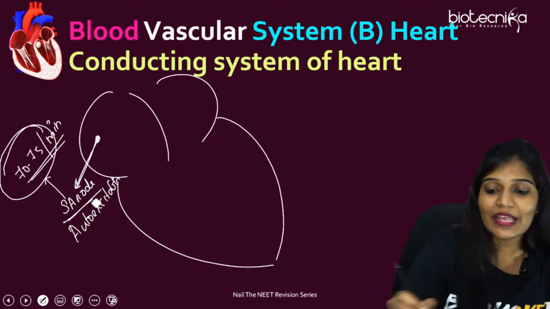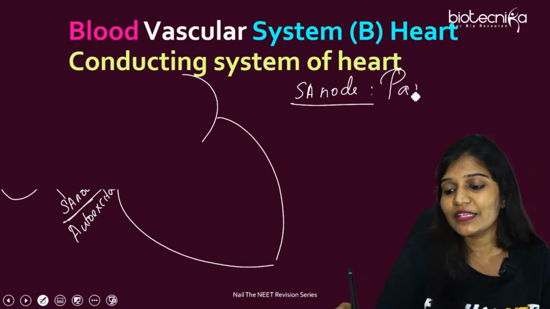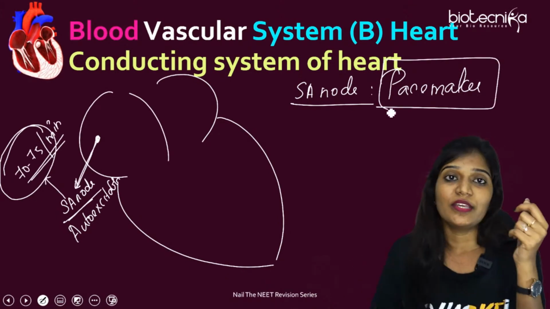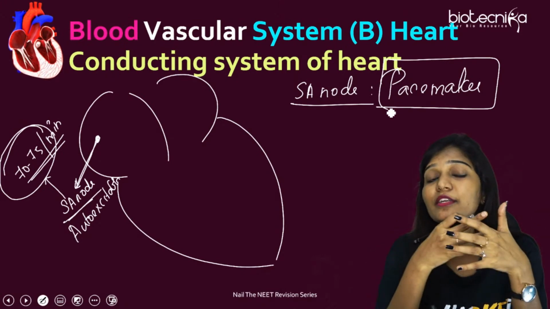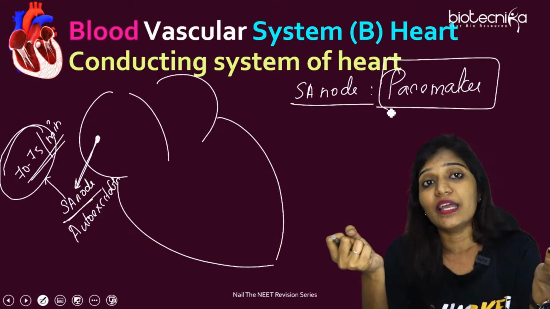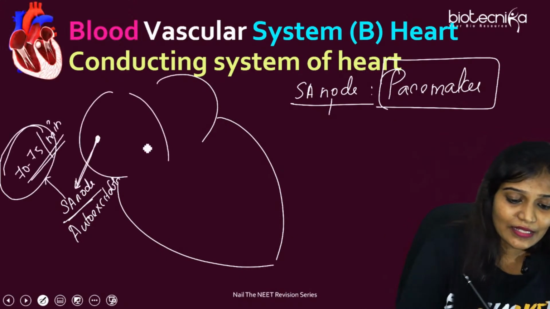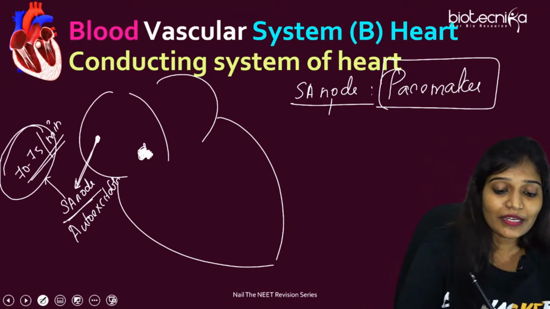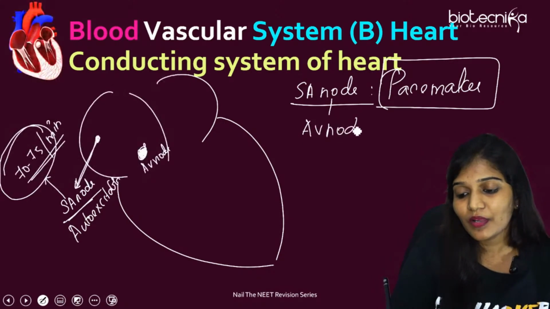They are auto-excitable, and the SA node is called the pacemaker. Important question, all of you. If anybody's SA node is not functioning, it does not generate any impulses, and if it is not generating impulses, they cannot be sent to the entire heart for contraction. That's why artificial pacemakers are kept in people whose SA node is not functioning at all. So the SA node is called the pacemaker. And next, the AV node. The AV node is present on the lower left part of the right atrium. This is the AV node, and the AV node is called the pacesetter.